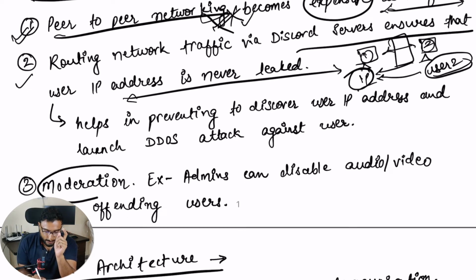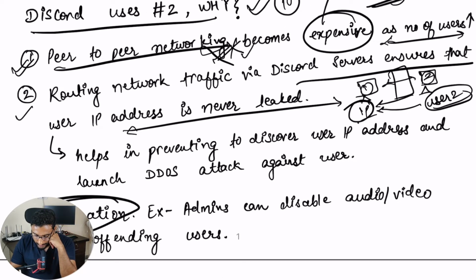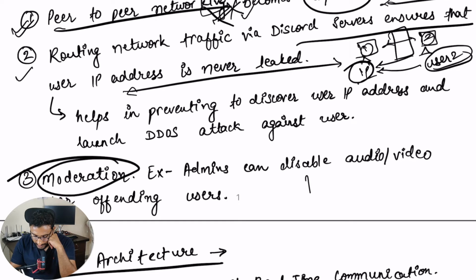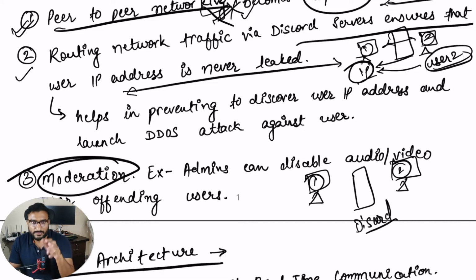Third point is moderation. Coming to this example only, let's draw it again. This is your computer 1 and this is your computer 2. When we say moderator, we said we have a Discord server in between, right? So this Discord server also acts as a moderator. On a particular channel, there will be certain admins who have access to mute or drop offending users on the channel, right?